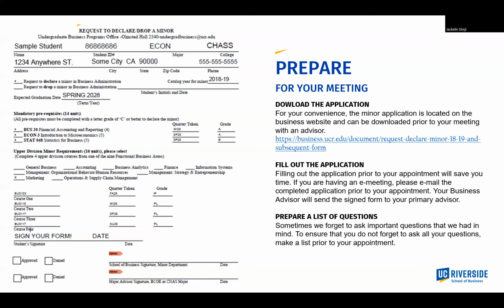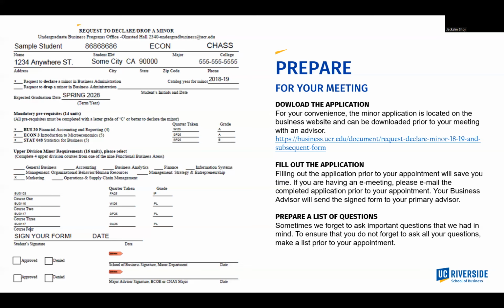In the example application, the student is declaring a marketing minor. The student must take Business 103 in order to complete the minor in marketing. But the other 3 courses are completely up to the student, so long as they are selected from the approved courses for that specific minor. In this section, you must also tell us when you plan to take the courses.